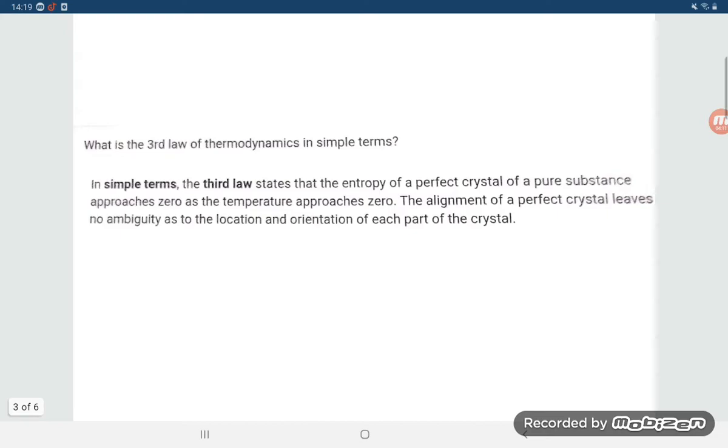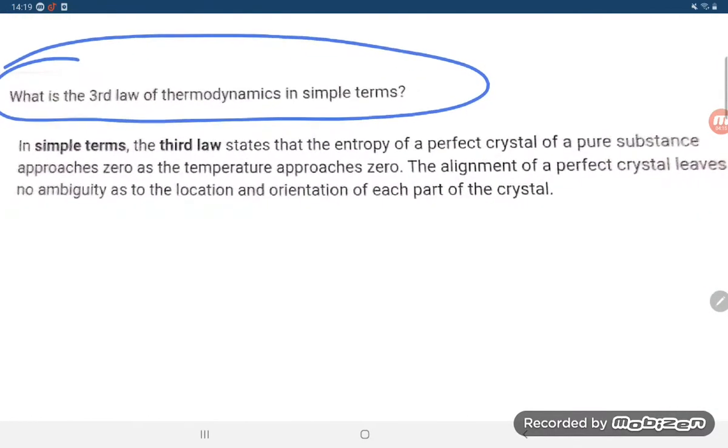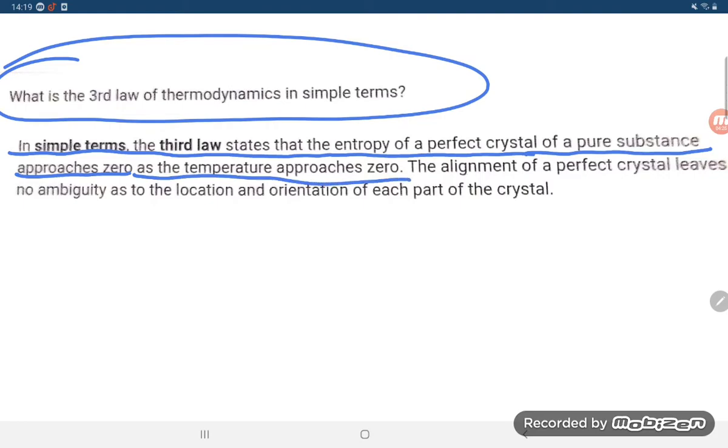Let us see some questions based on it. What is the third law of thermodynamics in simple terms? In simple terms, the third law states that the entropy of a perfect crystal of a pure substance approaches zero as the temperature approaches zero.